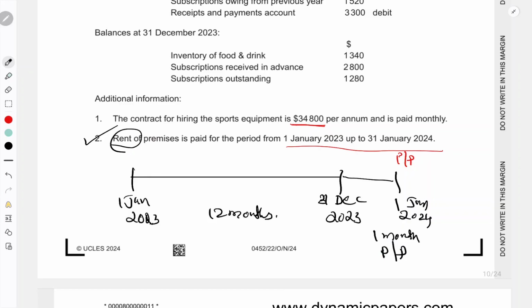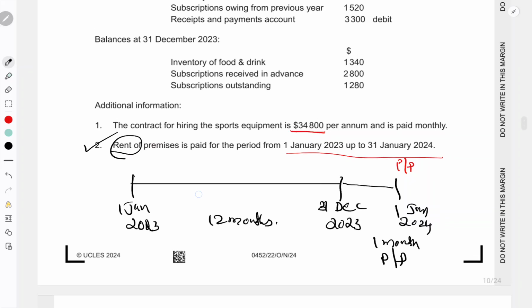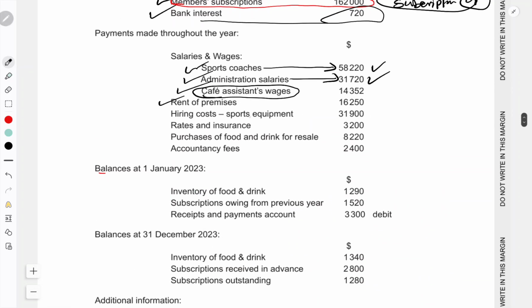How will we calculate the prepaid rent? The rent for the premises is 16,250, and we paid for 13 months. So each month is 16,250 divided by 13. One month you can deduct, because that is not related to this year, so we cannot take it. 16,250 divided by 13 is 1,250.